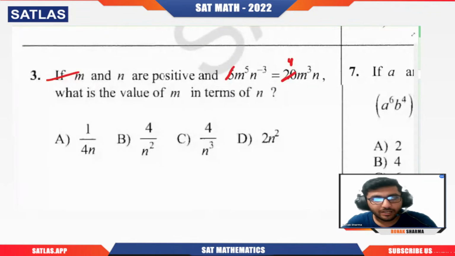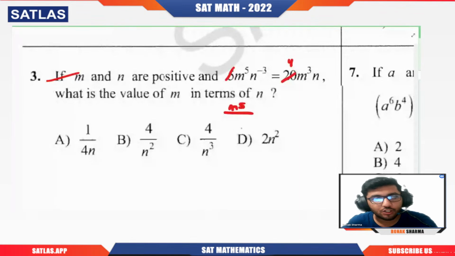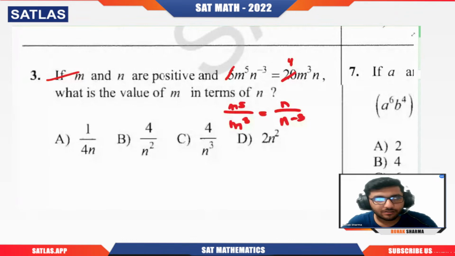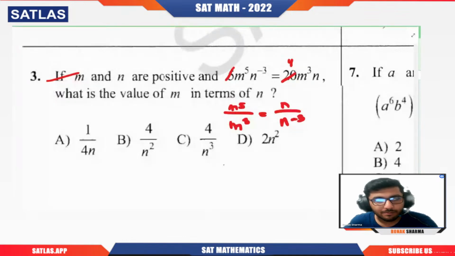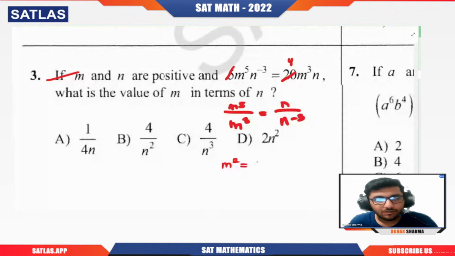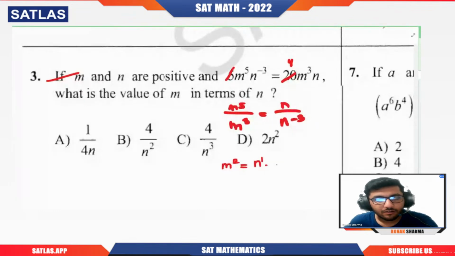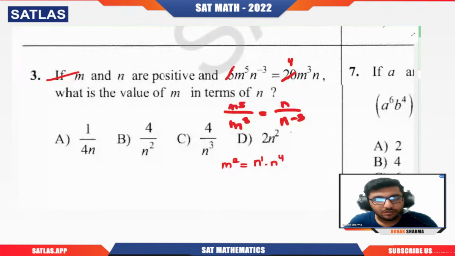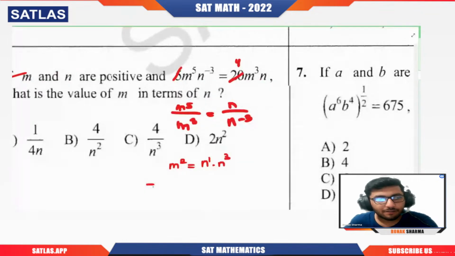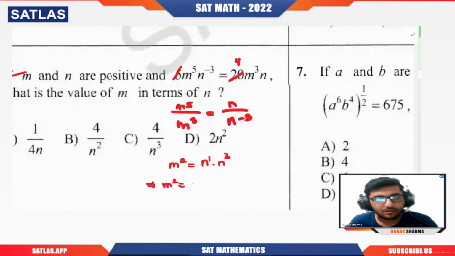So m power 5 by m cube is equal to n by n power minus 3. I hope you have got it. Right? So m power 5 divided by m cube will be what? Yes, m square equal to n power 4 here. Sorry, that will be 3. Why? Because then n power minus 3 is going in the numerator. So power will get multiplied with the negative sign. So n power 4.